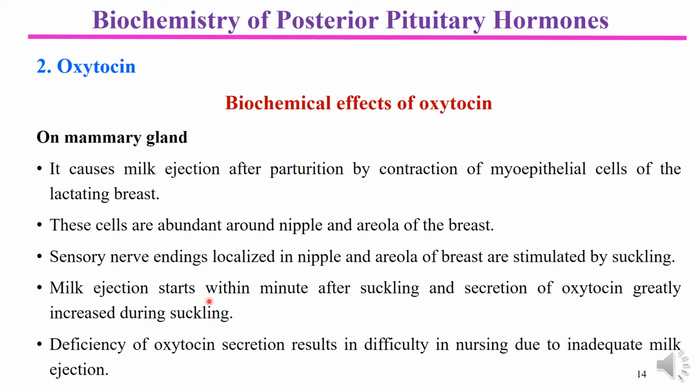So milk ejection starts within a few minutes after suckling, and secretion of oxytocin greatly increases during the suckling. In this way, the milk letdown process is observed. We notice that deficiency of oxytocin secretion results in difficulty in nursing due to inadequate milk ejection. So milk ejection is under the effect of oxytocin on the mammary gland, particularly on its myoepithelial cells. This is the biochemical effect of oxytocin on the breast.